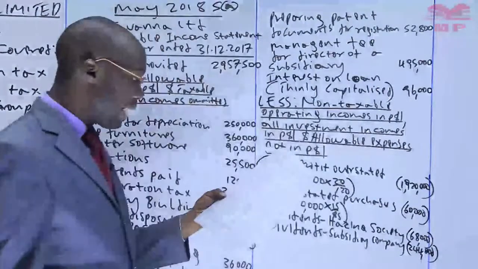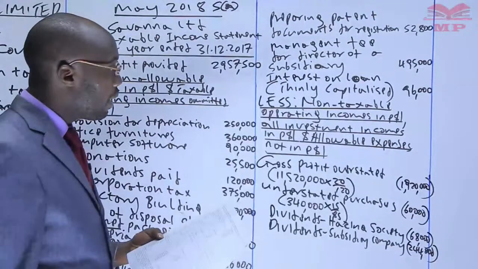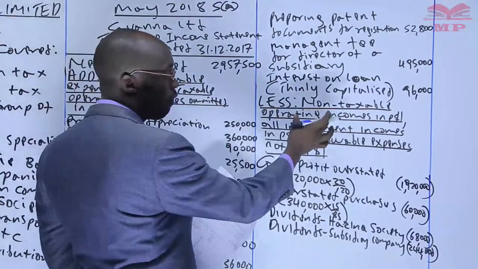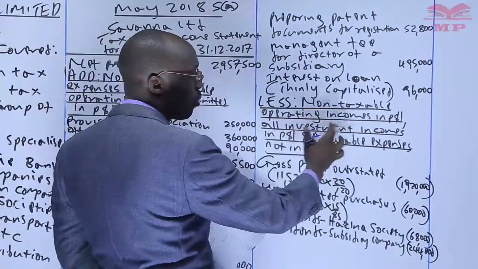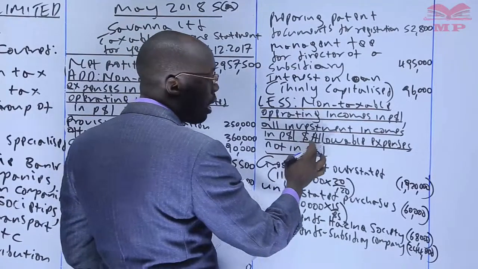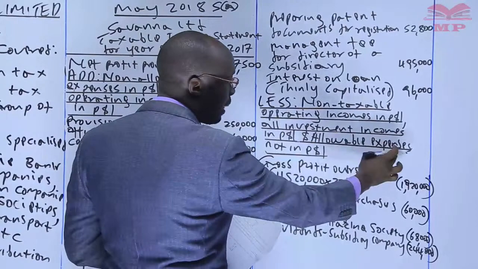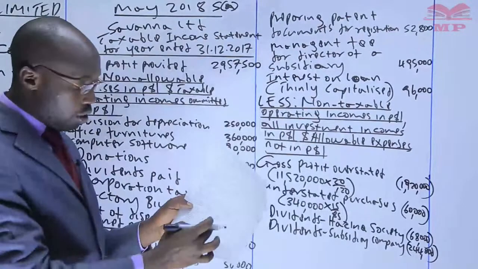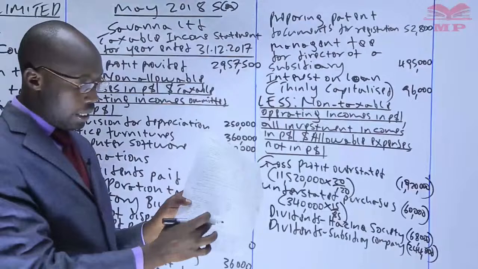Now that is the last income that we have in the P&L, and that means that the first part is over: the non-taxable operating income in the P&L, or investment income in the P&L. Now we look for allowable expense not in P&L. An expense that was supposed to be deducted in the P&L, it wasn't deducted.